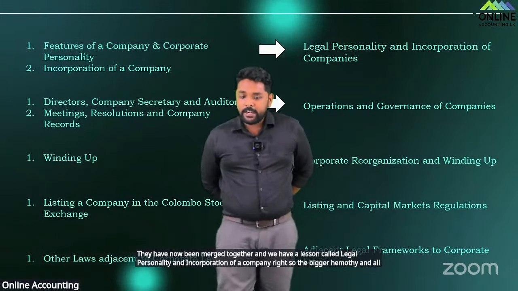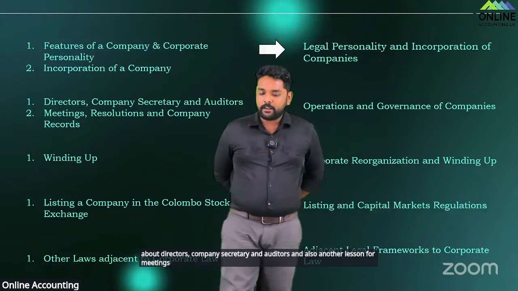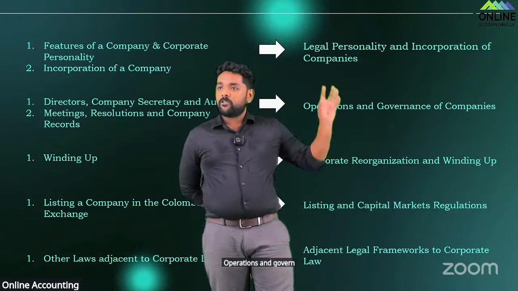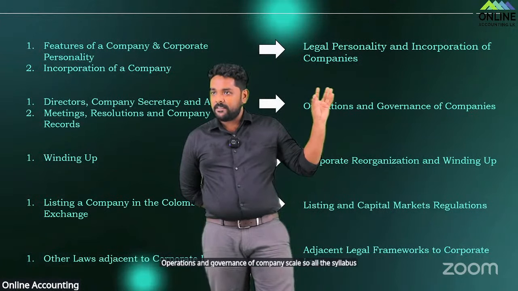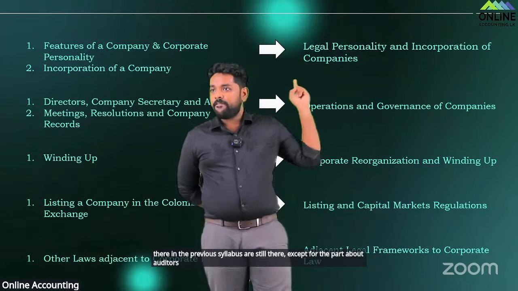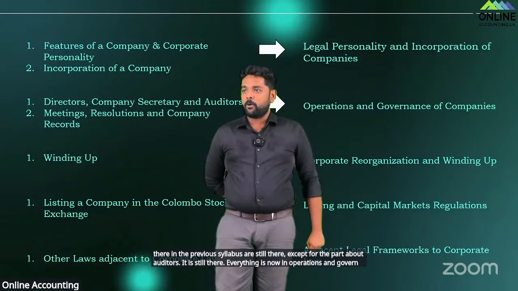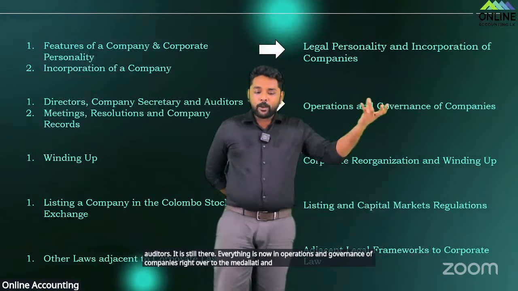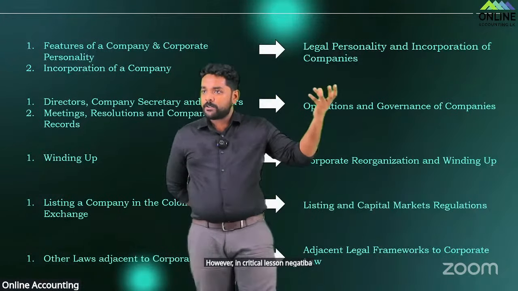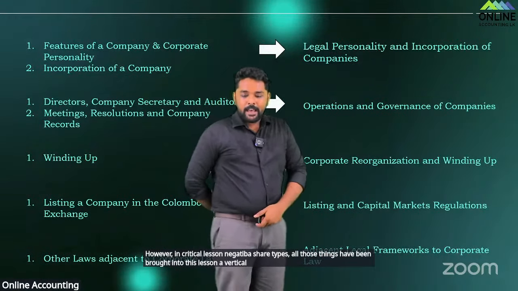Then we had a lesson about directors, company secretary and auditors, and also another lesson for meetings, resolutions and company records. That has now newly come as operations and governance of companies. So all the syllabus areas that were there in the previous syllabus are still there, except for the part about auditors. Everything is now in operations and governance of companies, right? However, we had a lesson called equity. The share types and all those things in the equity lesson have been brought into this lesson, right?